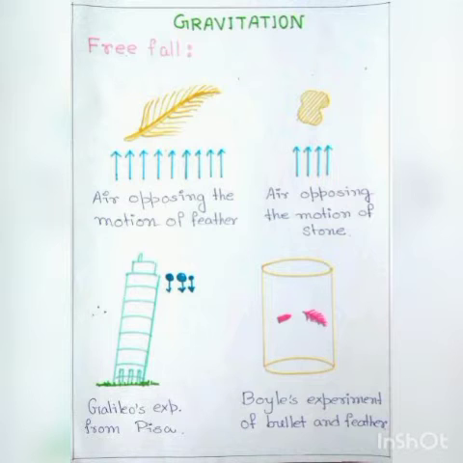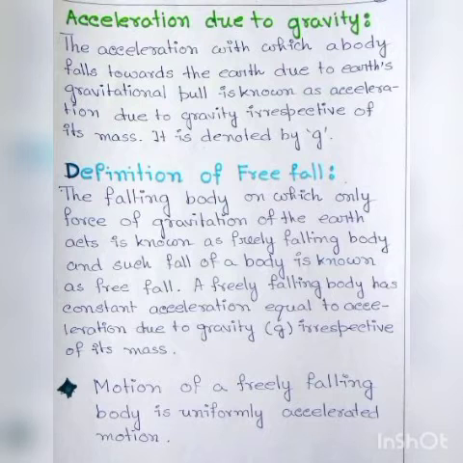After the death of Galileo, Robert Boyle experimentally verified this theory. He evacuated the air from a long jar containing a lead bullet and a feather. Then he inverted the jar and found that both the bullet and the feather reached the bottom of the jar at the same time.